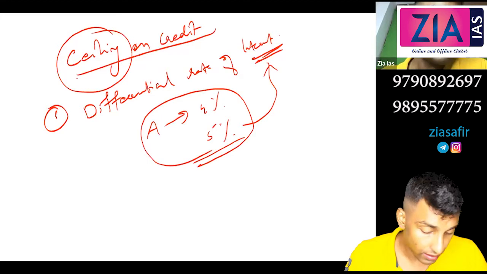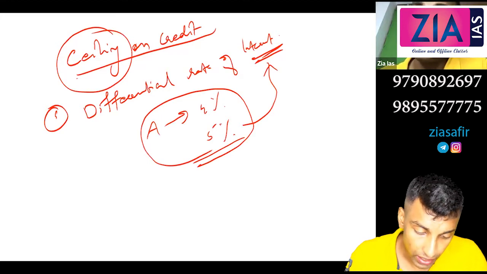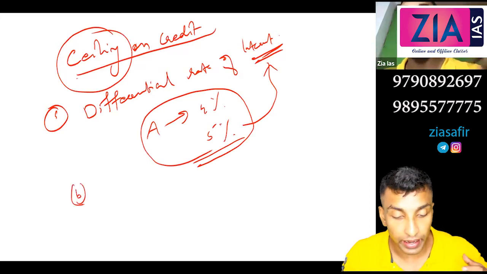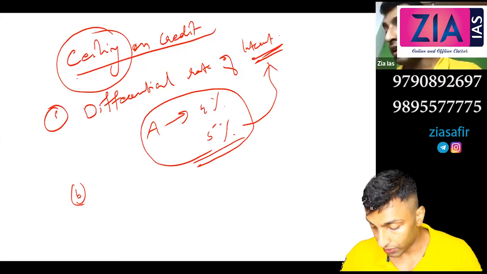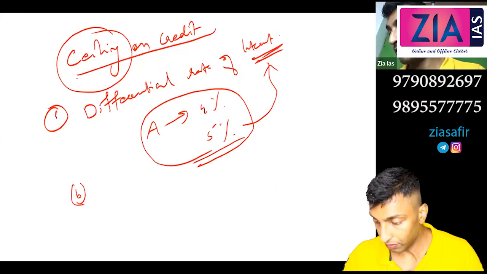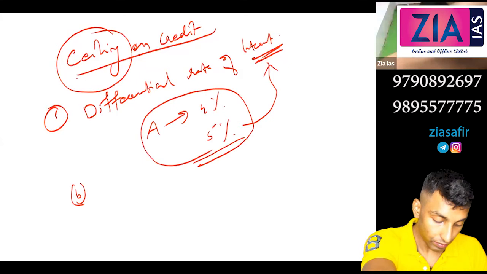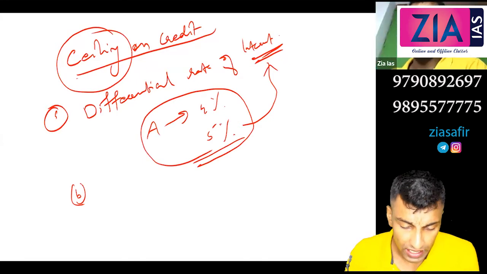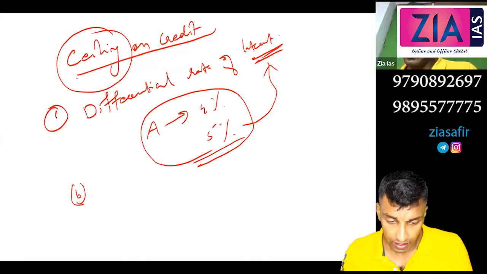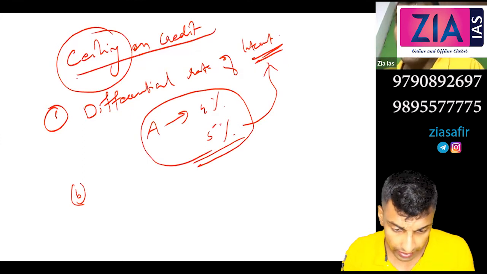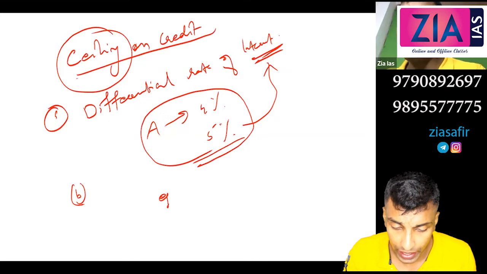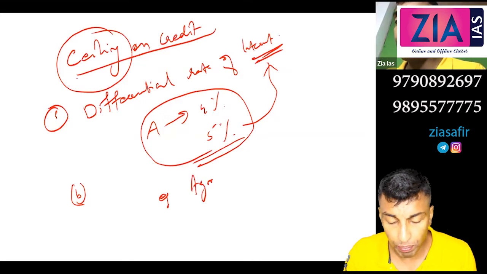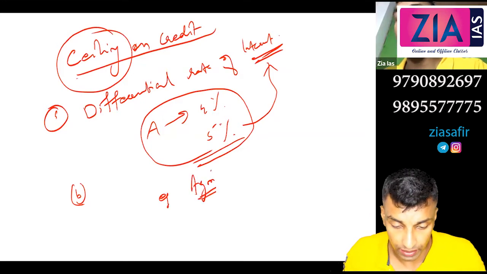Second, under this you can write B, differential lending norms. That is self-explanatory. It can be different in case of different sectors. For example, it can be liberal for the agriculture sector, so that you can pump more money into that particular sector.